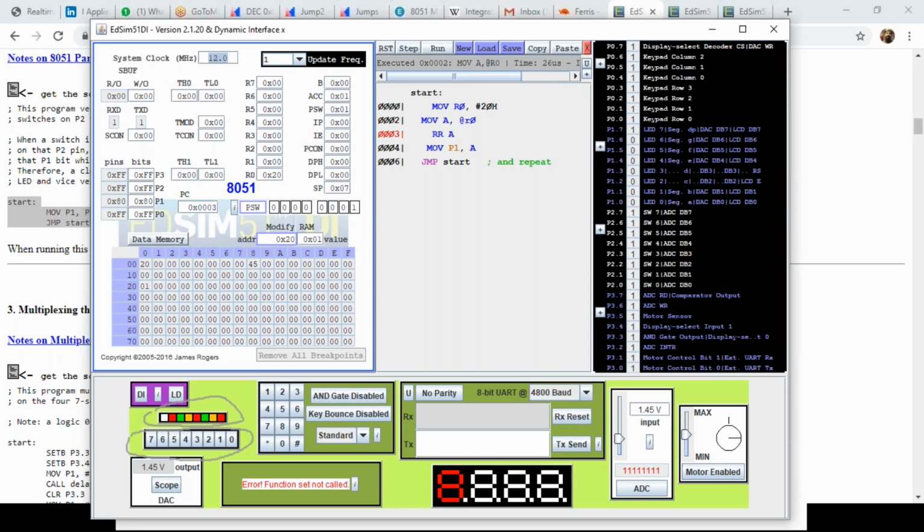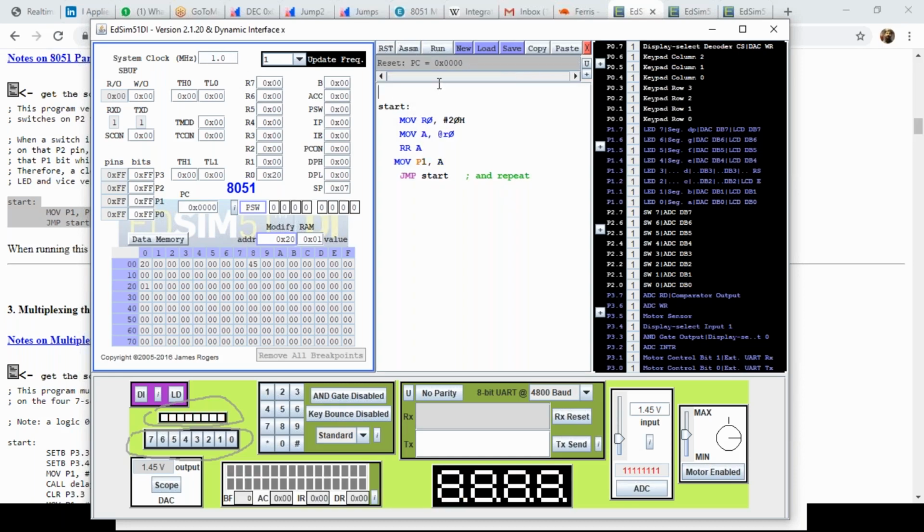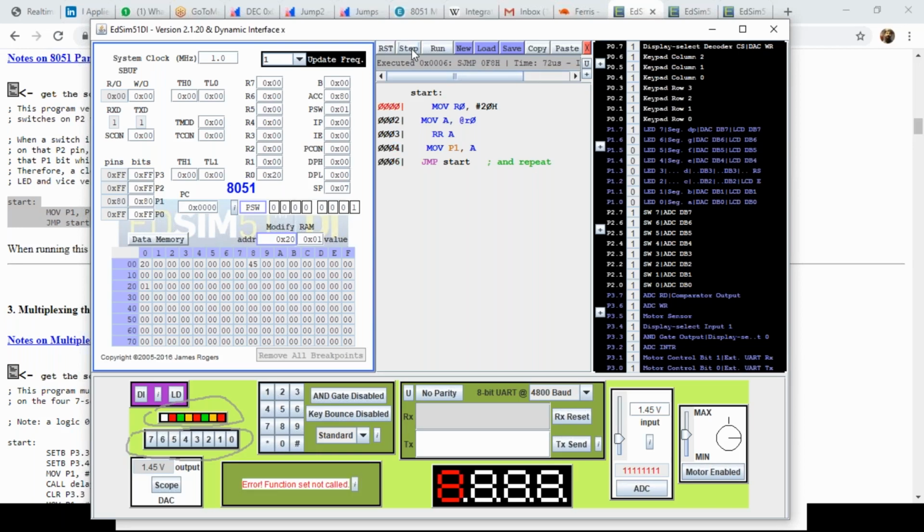Okay, I'll probably do this 1 meg, so it will be easier to look at it. You could see it is changing. Probably what is wrong in this code is that every time it is moving 1 to it.